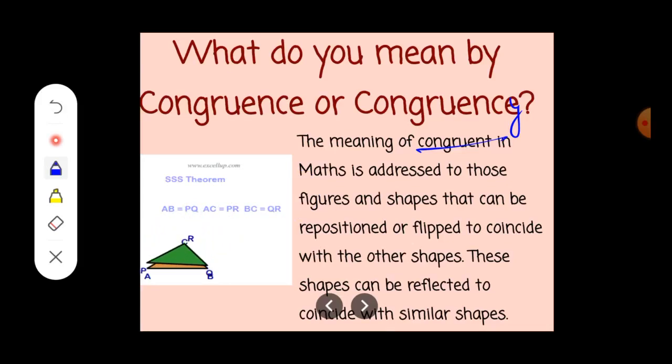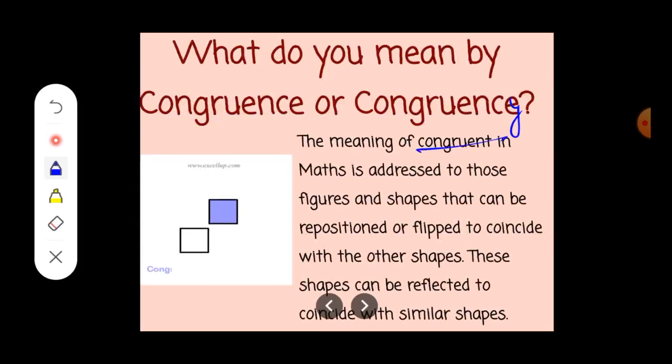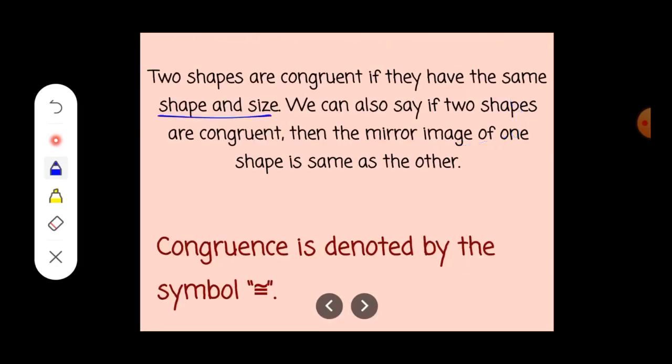So congruent means having same shape and same size. Two shapes, whether triangle or circle, are congruent if they have the same shape and same size. I have already told you the meaning of congruent. We can also say that if any two shapes are congruent, then the mirror image of one shape is the same as the other, right? You saw in the figure in the previous case that when you form a mirror image, they will look exactly alike, right?